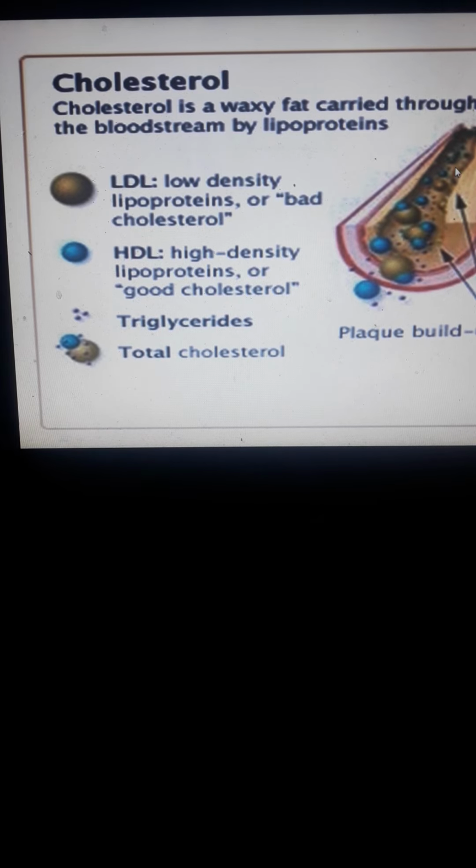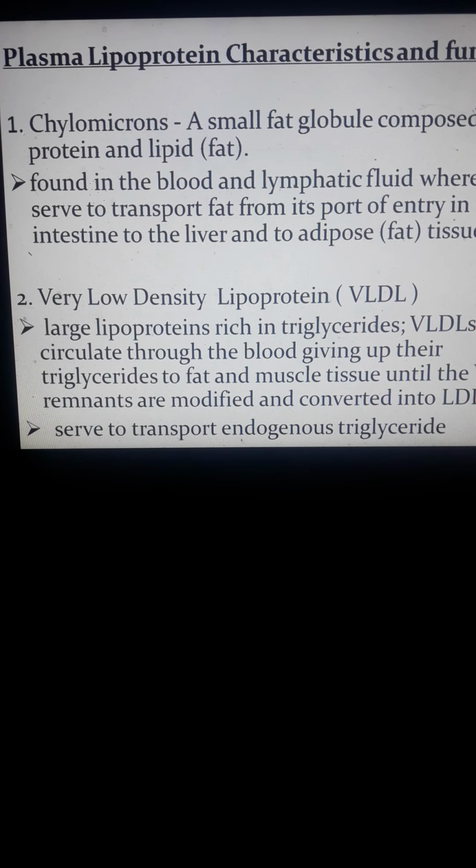If there is plaque build-up, in the case of atherosclerosis, there is a thickening of the fats there, so it will lead to narrowing of the blood vessels, and it leads to increased blood pressure and also increased heart rate.